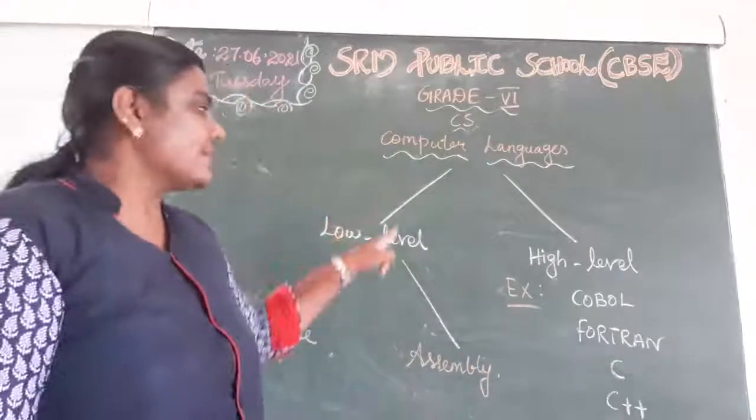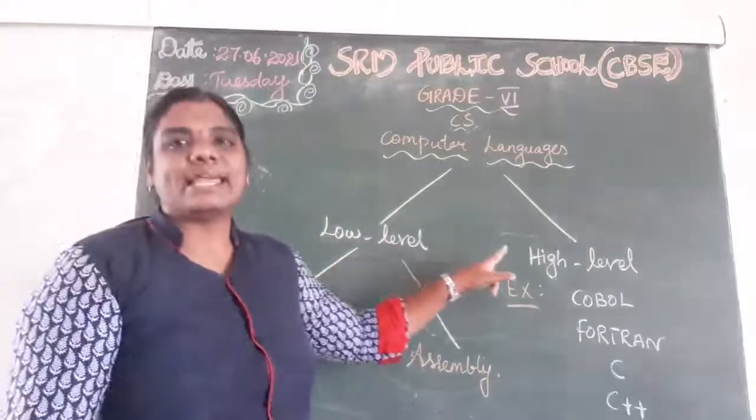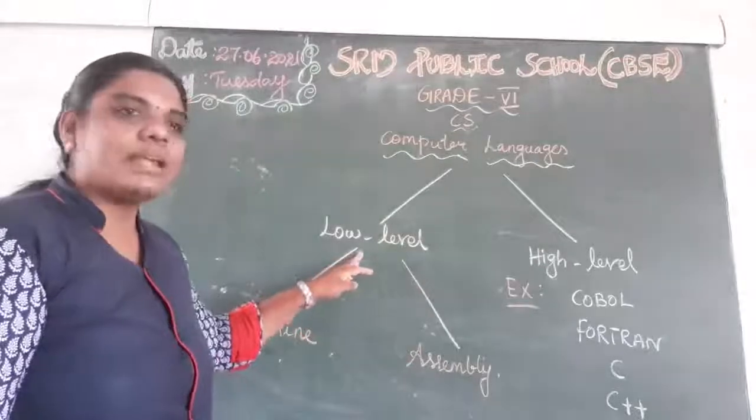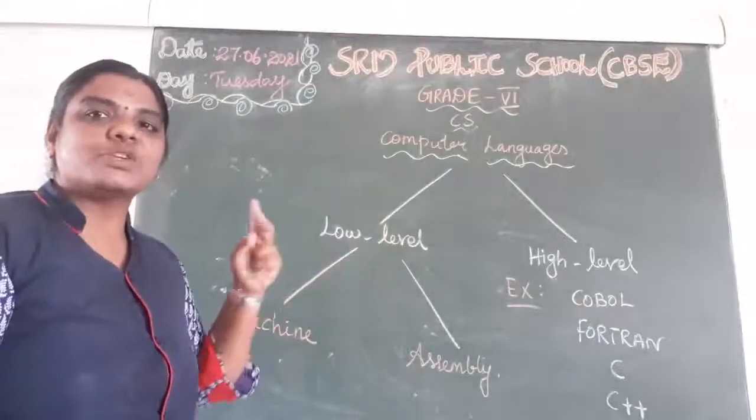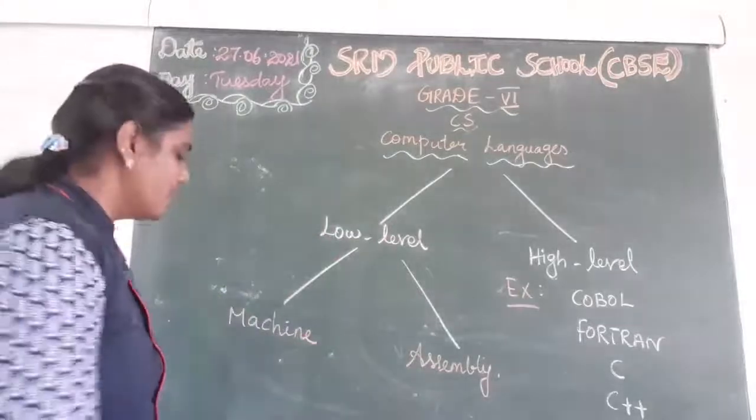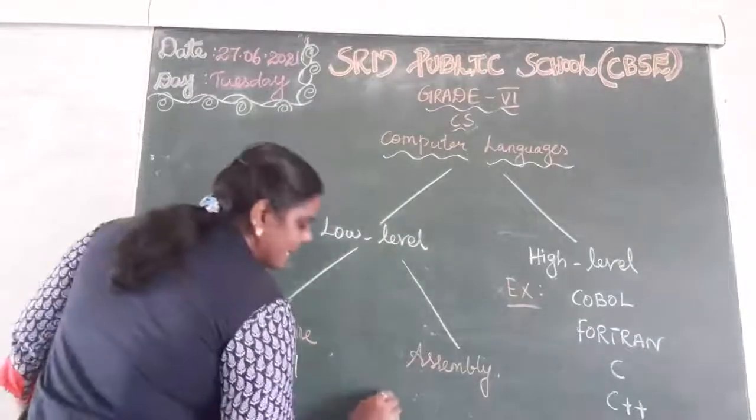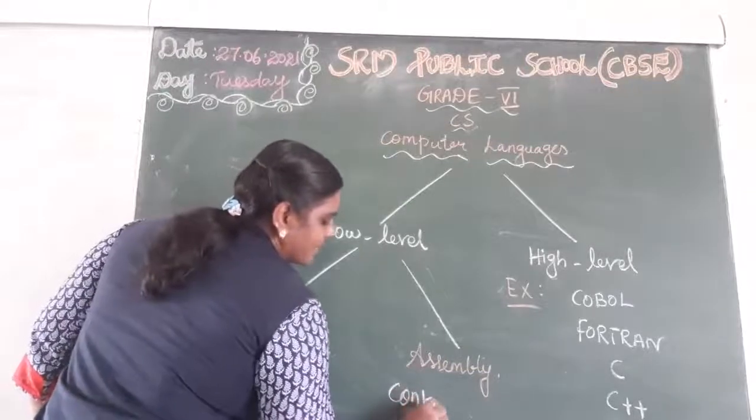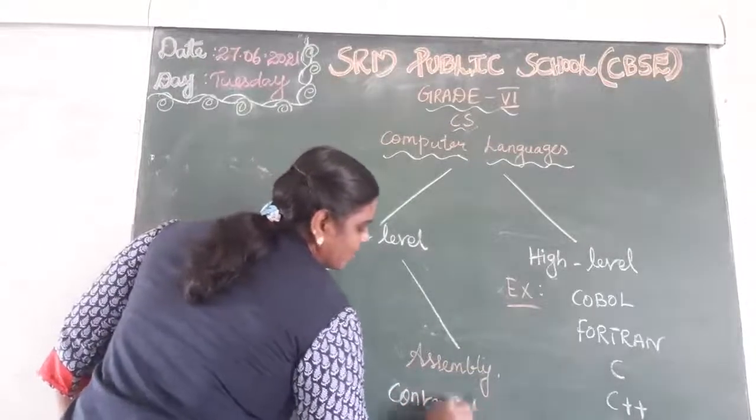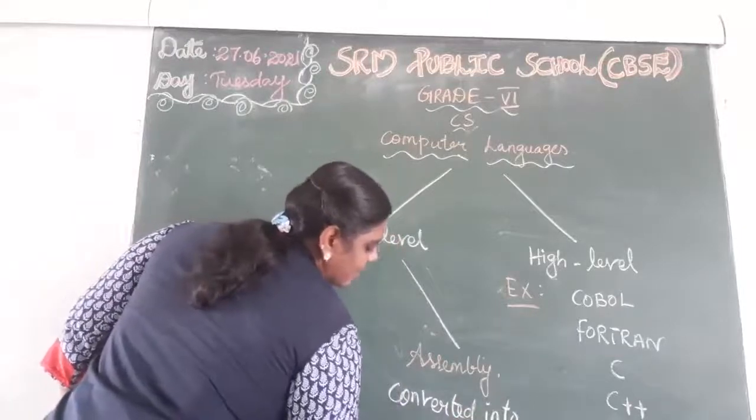Computer language is classified into two types, low level language and high level language. The low level language is also classified into two types, machine language and assembly language. Machine language means what? Zeros and ones. Assembly language means converted into low level language.